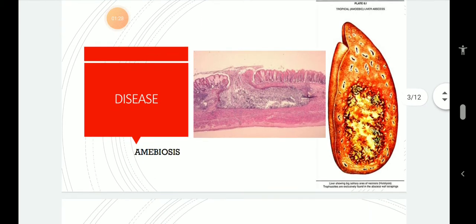So, disease. Entamoeba histolytica is a microscopic endoparasite living in the upper part of the large intestine, that is colon of man. It inhabits the mucus and submucous layers of the large intestine, and it feeds mainly on the tissues of the intestinal wall and often produces severe ulcers and abscesses.